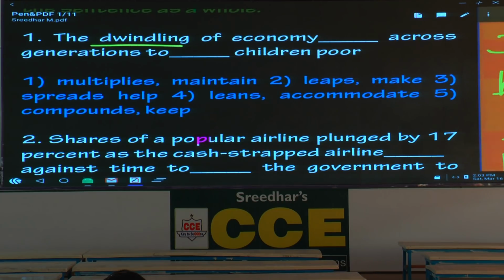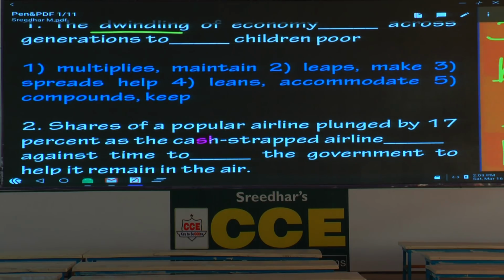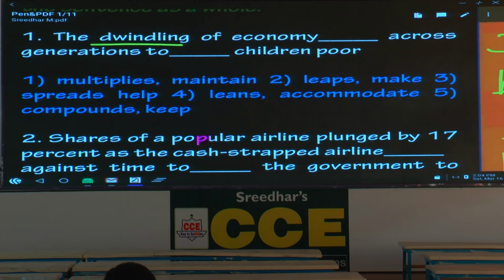Leans across generations to accommodate children poor. That is not the right word here. Please underline the word accommodate and mark it wrong. Compounds across generations to keep children poor. Now you have to decide between the second option and the fifth option. The dwindling of economy compounds across generations. Underline the word compounds. Compound means to add up, to multiply.